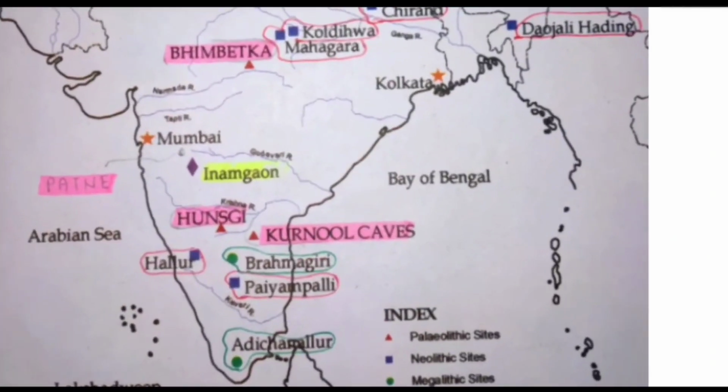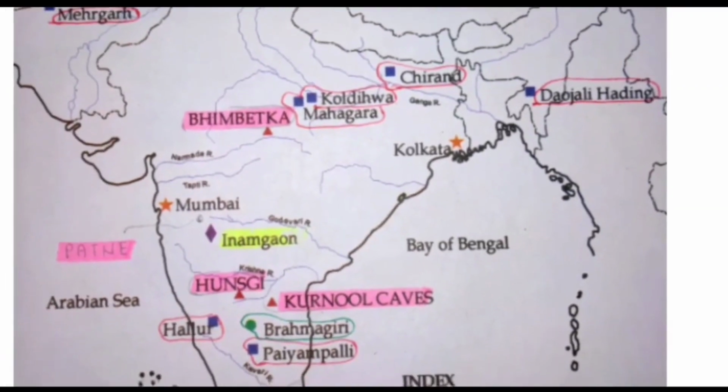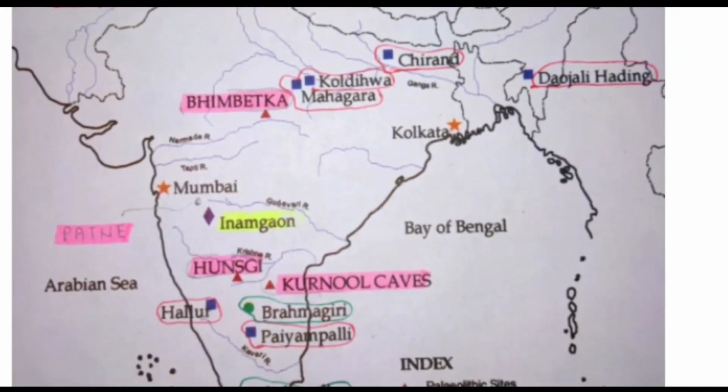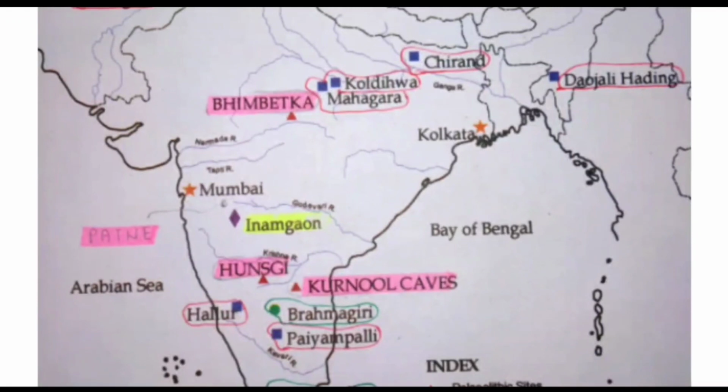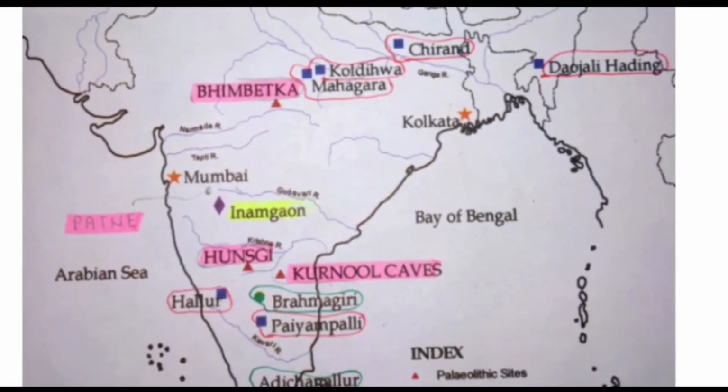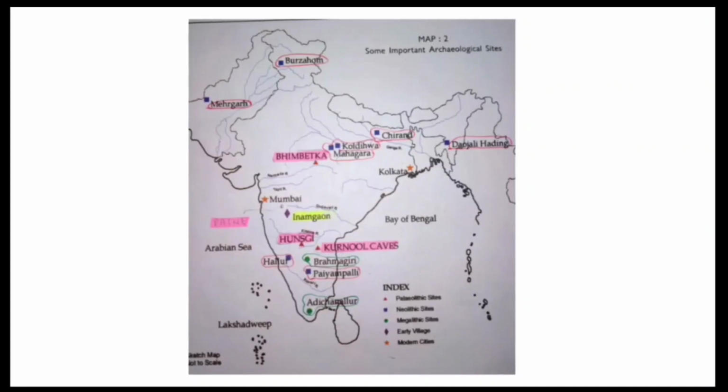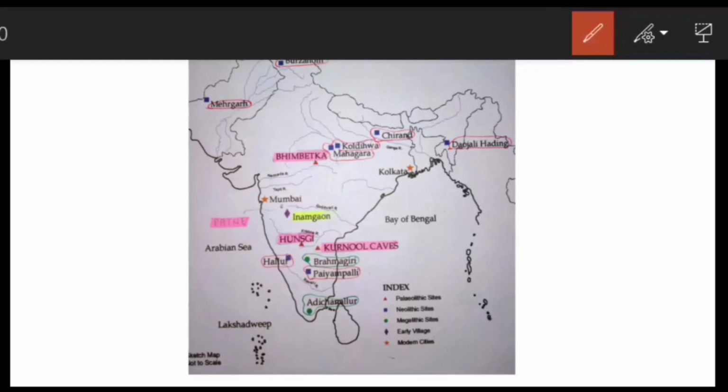Now see the map. Here you can see the Kurnool caves where the traces of ash have been found. Then comes Hunsgi, which is in Karnataka. This is also a Paleolithic site. And then comes Bhimbetka. It is in Madhya Pradesh. These three are the most important Paleolithic sites.